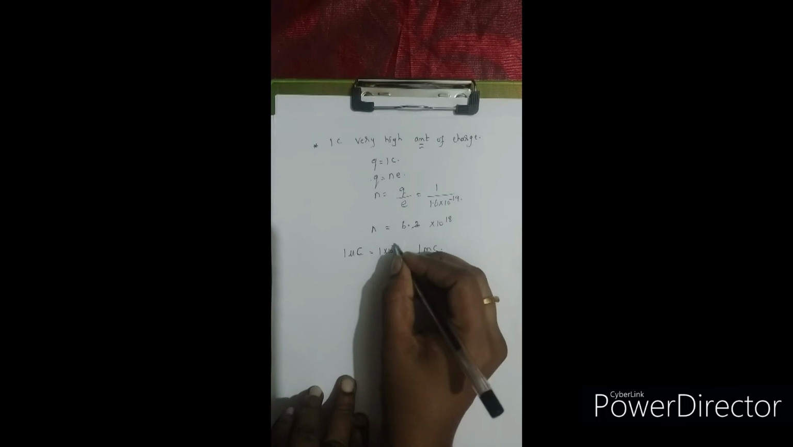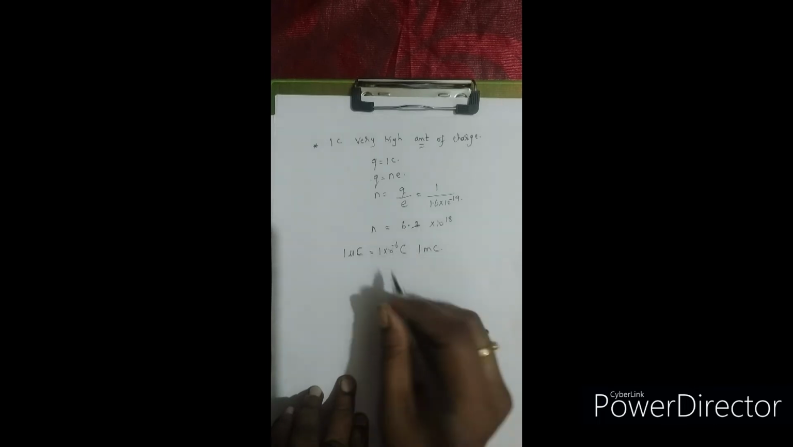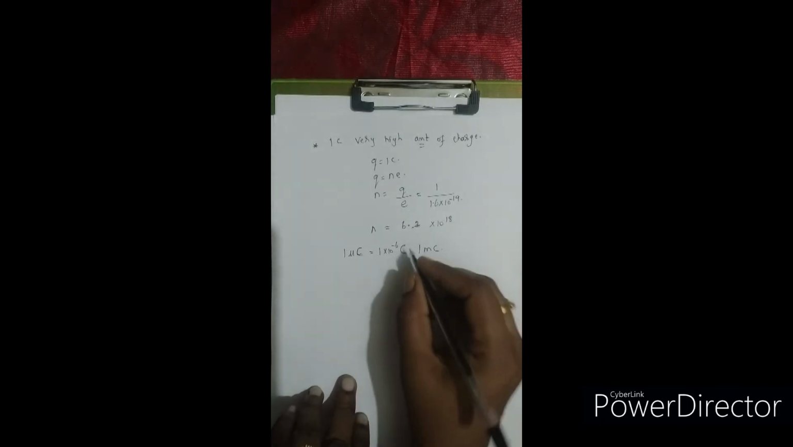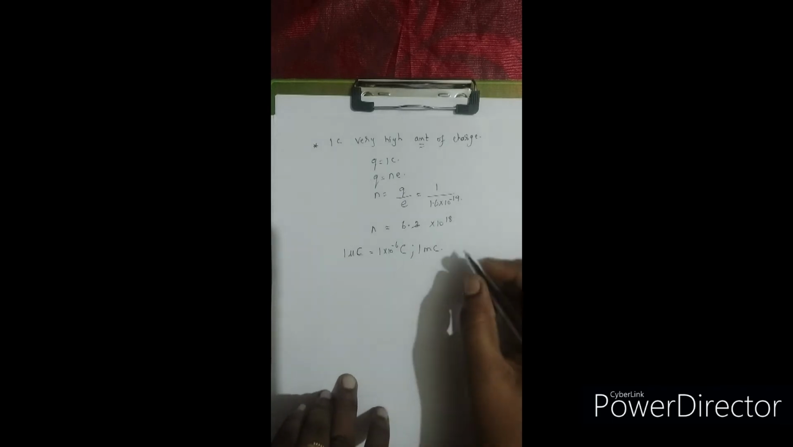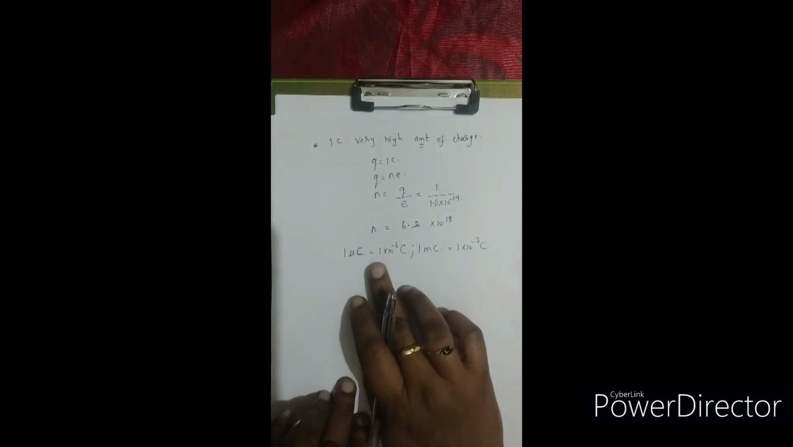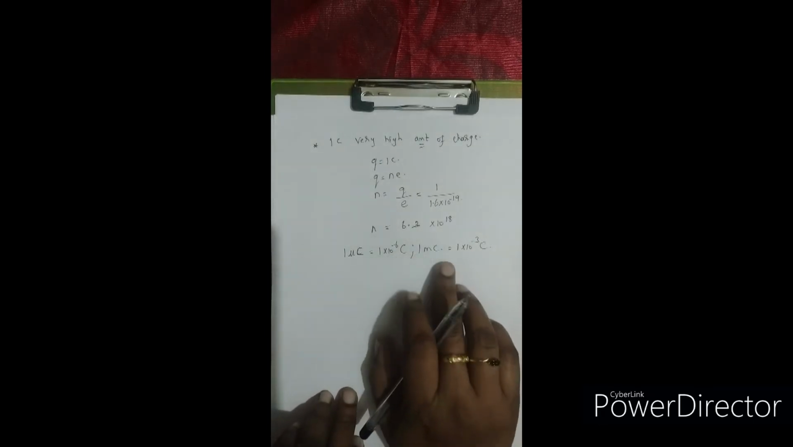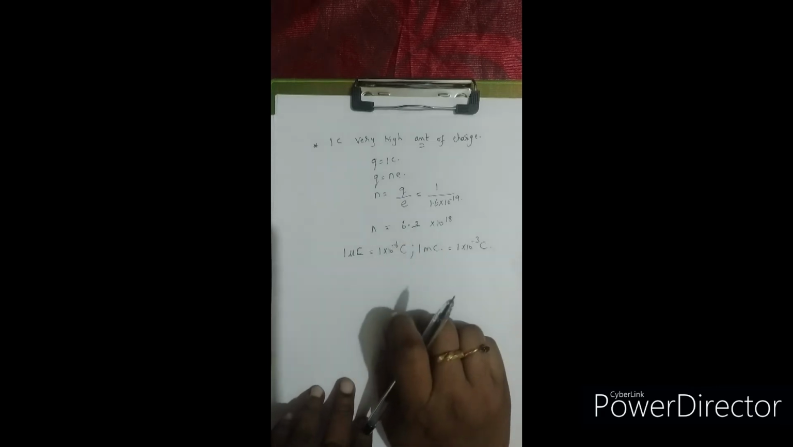1 into 10 to the power of minus 6 coulomb. Okay, right? 1 microcoulomb means 1 into 10 to the power of minus 6 coulomb, or else 1 millicoulomb will be equal to 1 into 10 to the power of minus 3 coulomb. Okay, right? So we usually go for microcoulomb and millicoulomb, not for 1 coulomb, right?